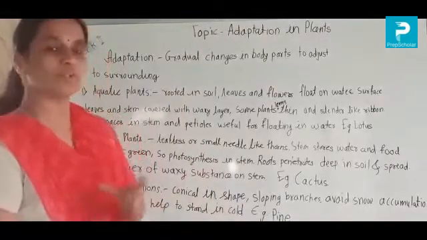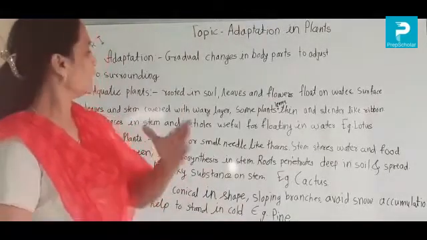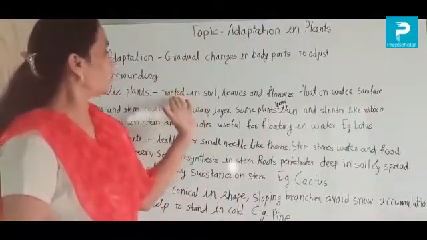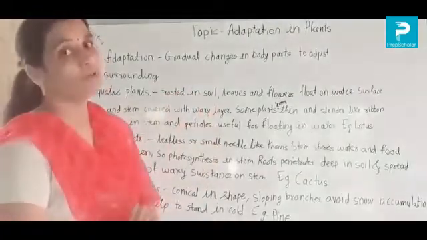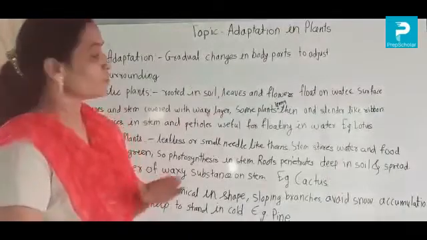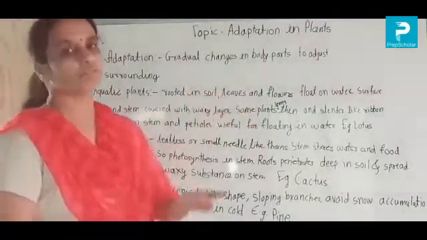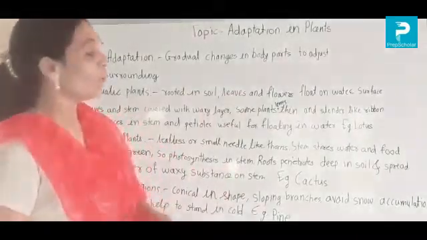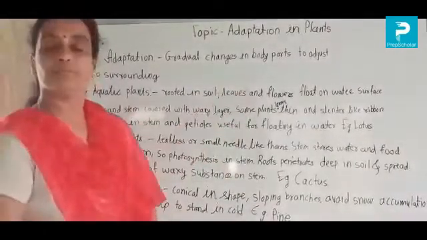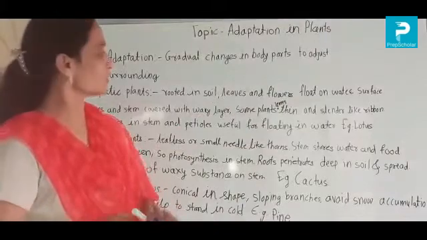Then what are the structures of the aquatic plants? Their roots are in the soil, under the water. Their roots are in the soil, but leaves and flowers are floating on the surface of the water. That's why they can float on the water surface.